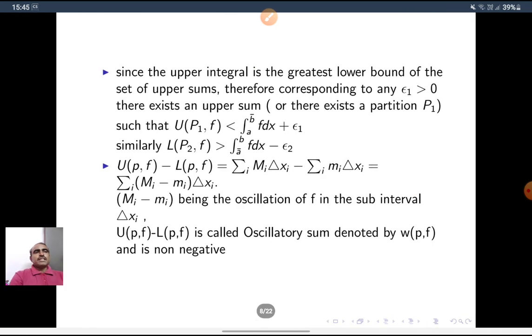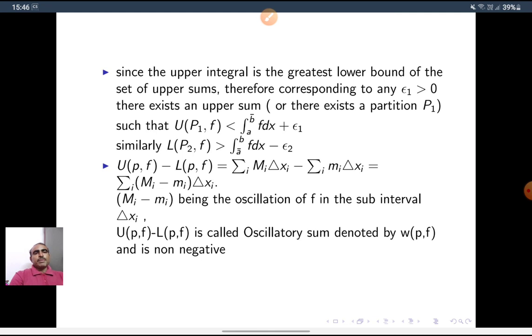Since the upper integral is the greatest lower bound of the set of upper sums, therefore, corresponding to any epsilon greater than 0, there exists an upper sum UP1F such that UP1F is less than the integral a to b bar f of x dx plus epsilon.